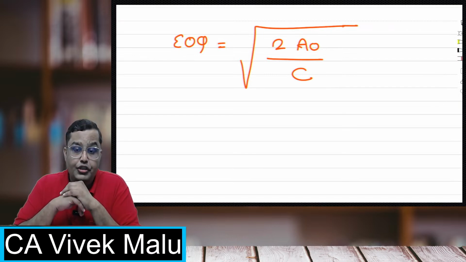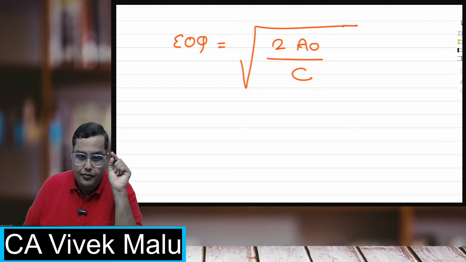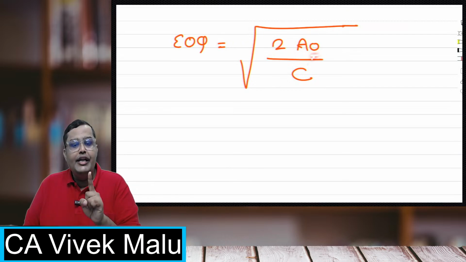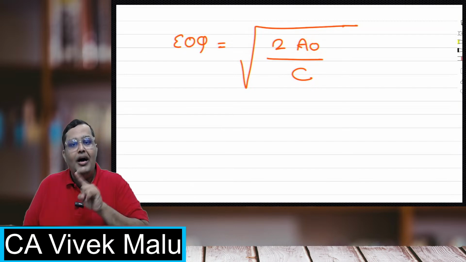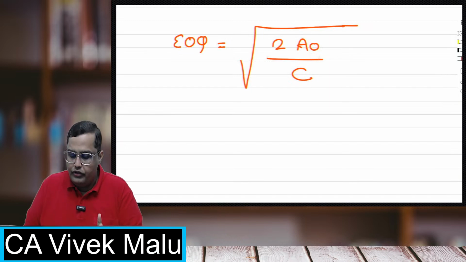Students, listen to this: twice into annual requirement. What is this? This is annual requirement. What is this O? Ordering cost per order. So if I am placing an order one time and I spend 500 rupees, so this is 500 rupees. One time order, whatever is the cost.